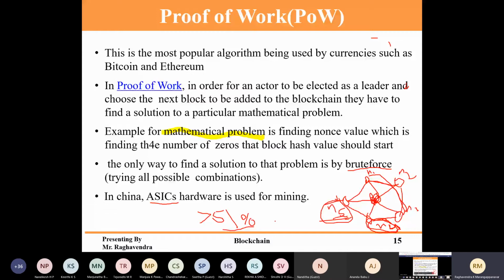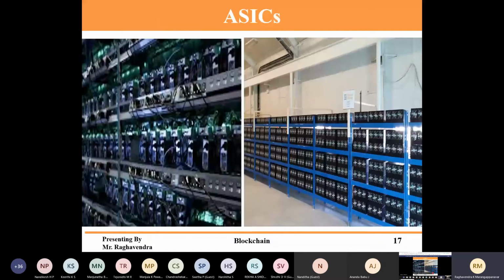These are sets of ASICs inside a room. This will create a lot of global warming, because in order to keep these systems cool, they have to run tons of ACs.